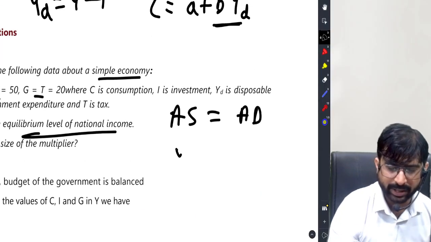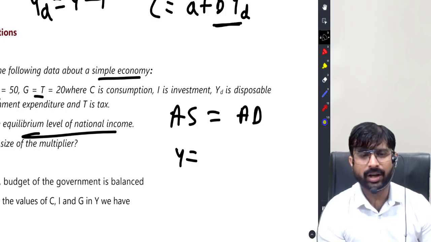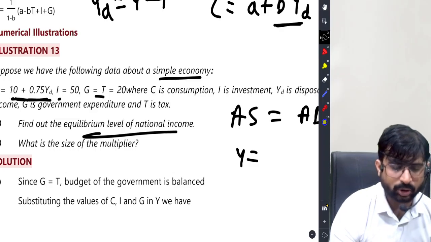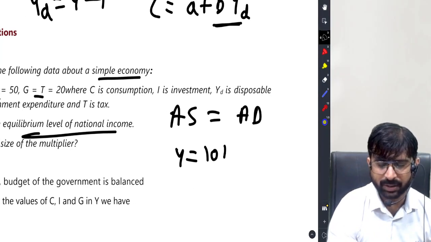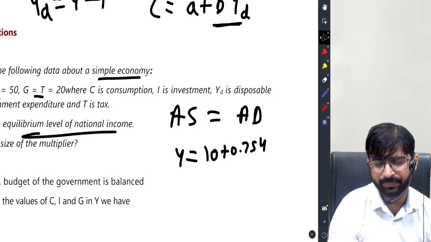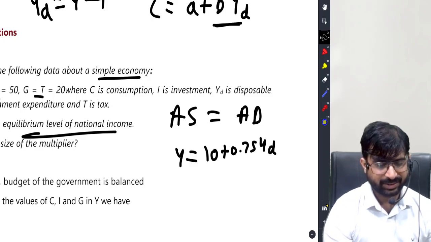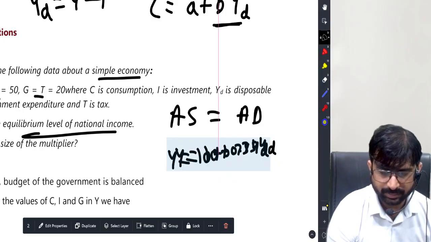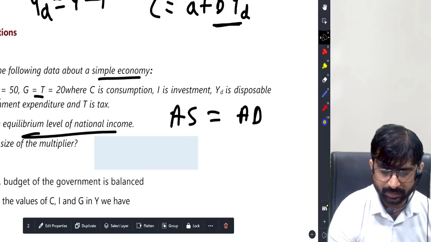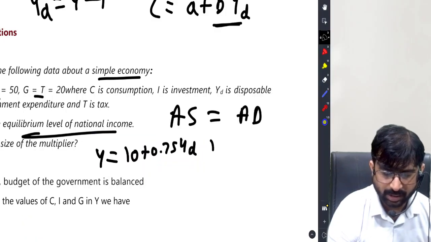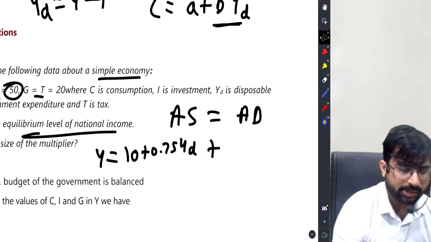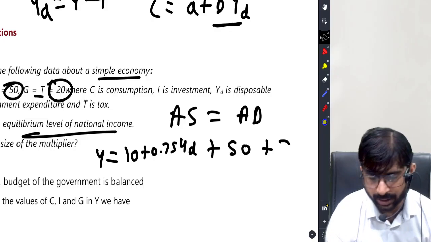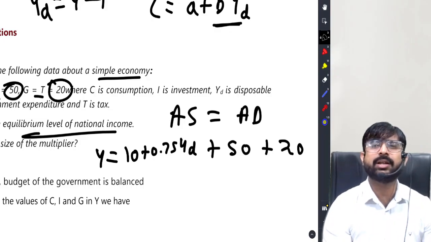Now aggregate supply is Y. Aggregate demand is C plus I plus G. C is 10 plus 0.75 YD. So AD is C plus I, which is 50, plus G, which is 20. C plus I plus G.